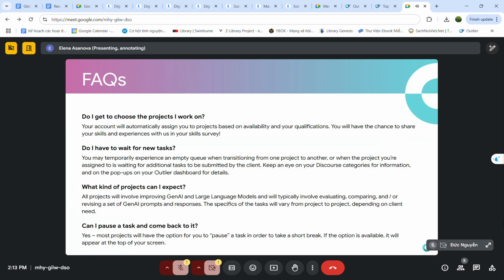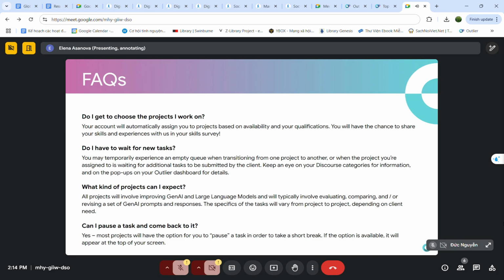Sometimes we have working project after working project, and we don't have to wait. Sometimes there is a pause in our projects, for example, when our client needs to reassess something or rearrange their work. We usually use this pause to give you some educational projects, so you don't just waste your time sitting there. You can educate yourself on how to perform different types of tasks, and when we have these tasks, you can immediately start working on them.